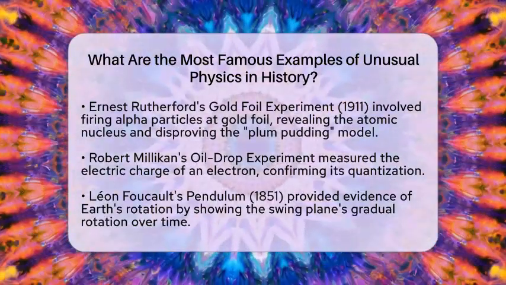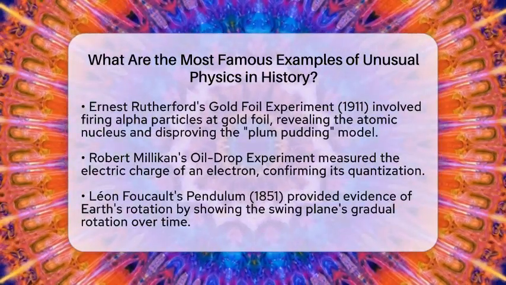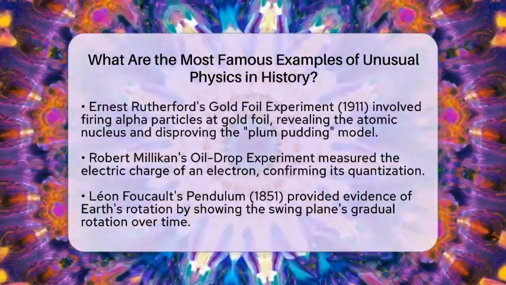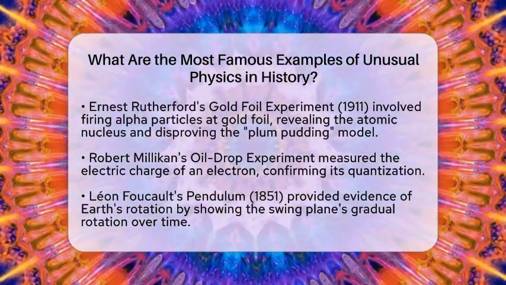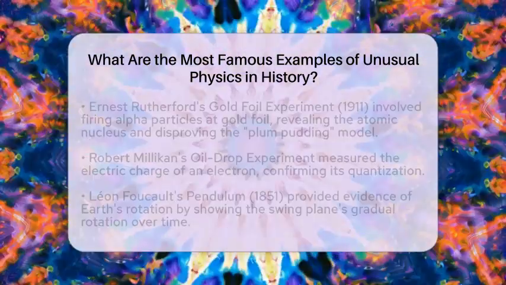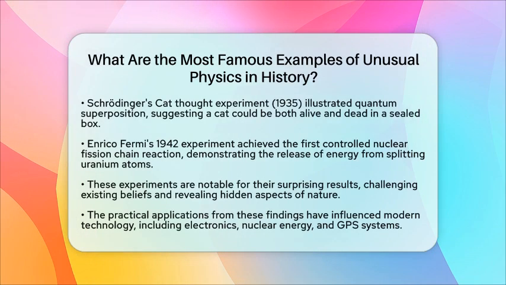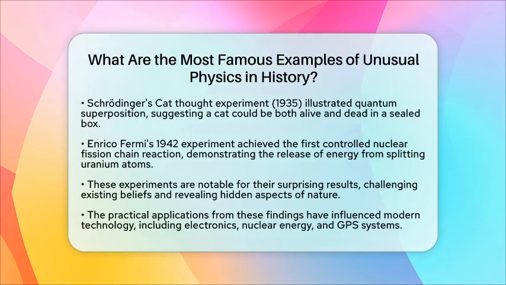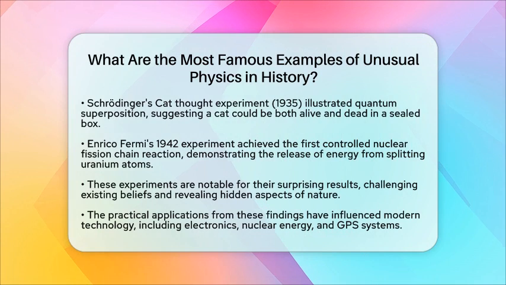Another fascinating example is Schrodinger's cat thought experiment from 1935. Although not a physical experiment, it illustrated the strange nature of quantum mechanics. Schrödinger imagined a cat in a sealed box that could be both alive and dead depending on a quantum event, highlighting the weirdness of quantum superposition.